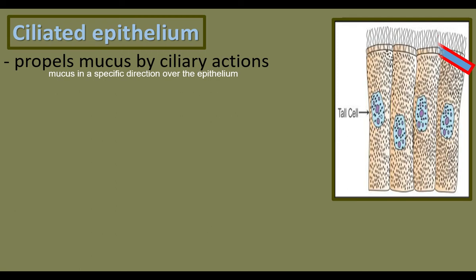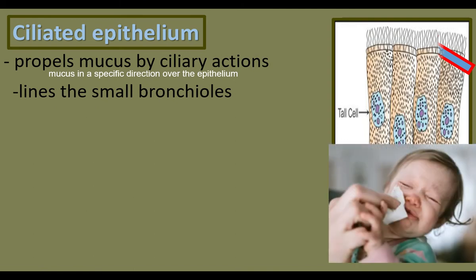When there is infection in the nasal cavity and respiratory tract, the ciliated epithelium propels the mucus out and the mucus comes out through the nose. The ciliated epithelium lines small bronchioles. Bronchioles are the branches of the trachea.